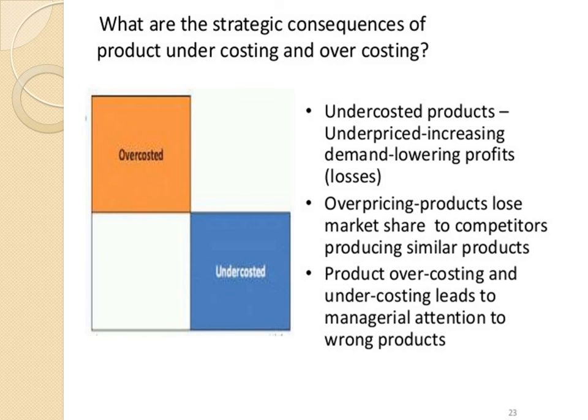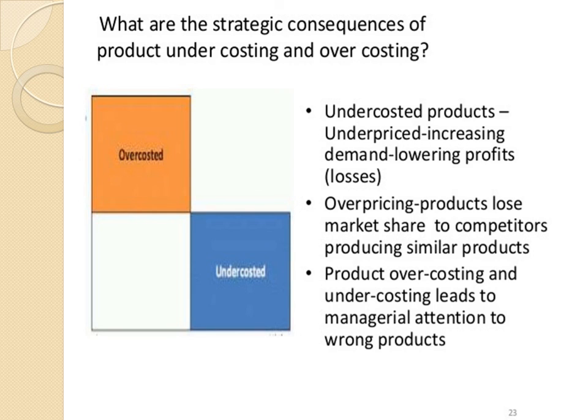Under costed products are underpriced, increasing the demand, lowering the profits. When we know the economics, the price is falling, the demand is increasing. Overpriced products lose market share to competitors producing similar products. So product overcosting and undercosting lead to managerial attention on the wrong products.